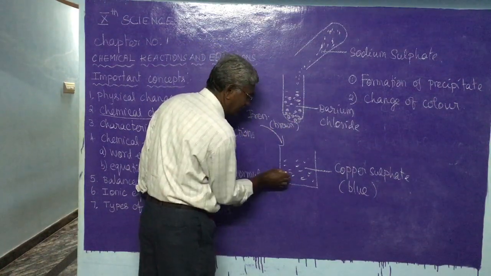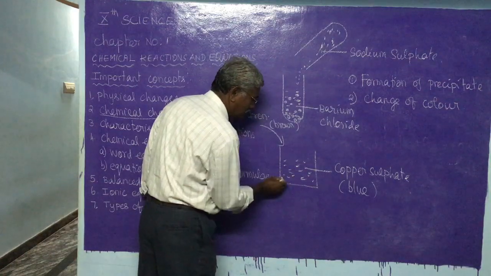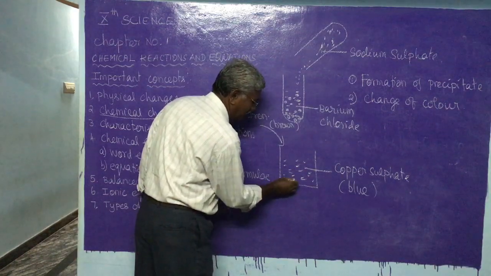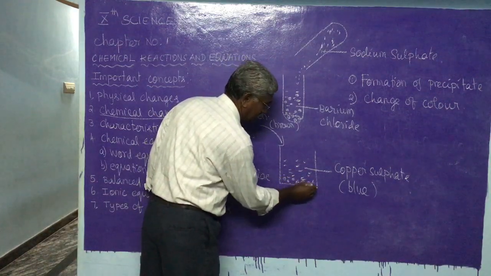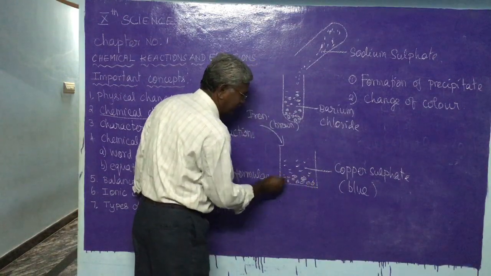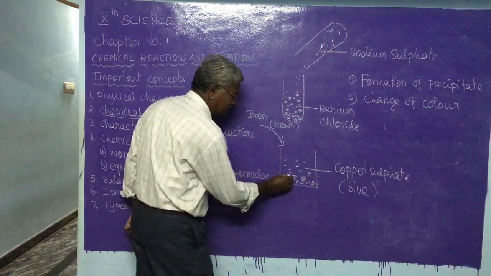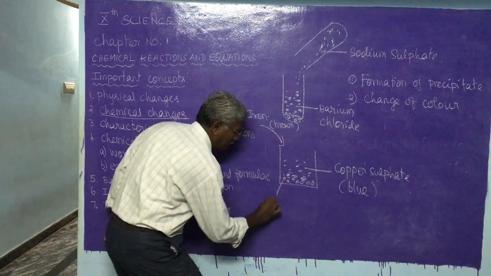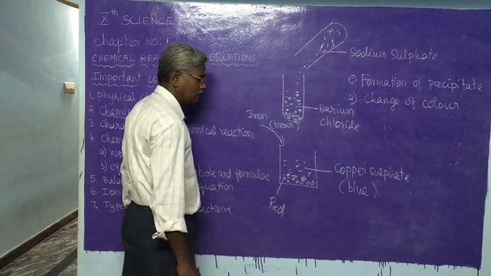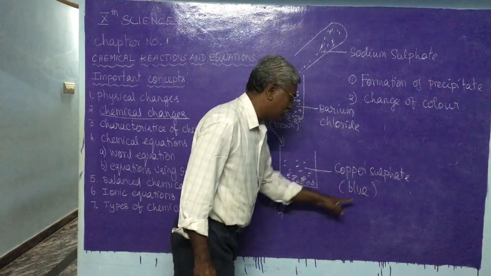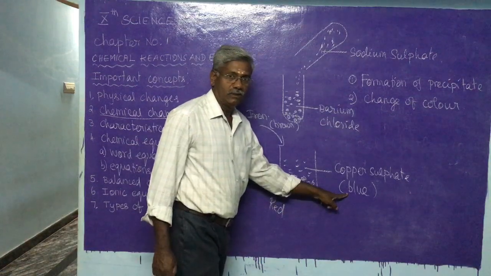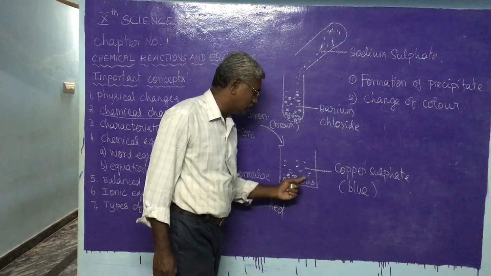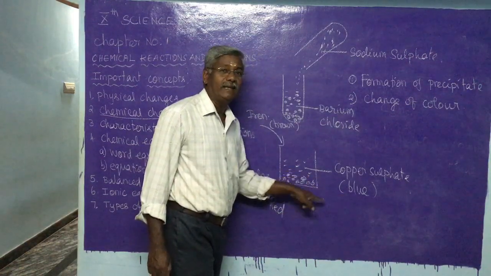When iron is added into copper sulfate, after some time we can see, once it is added and stirred, red colored copper gets deposited. The color of the solution fades. The color slowly turns to pale green.